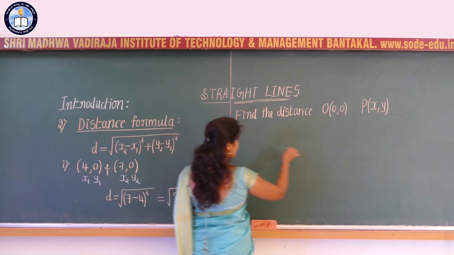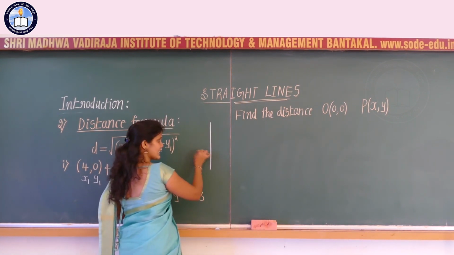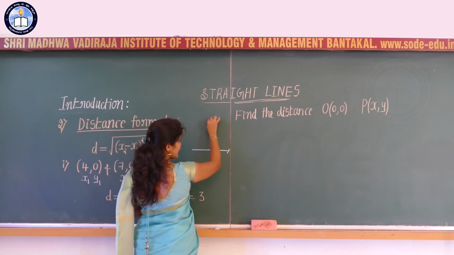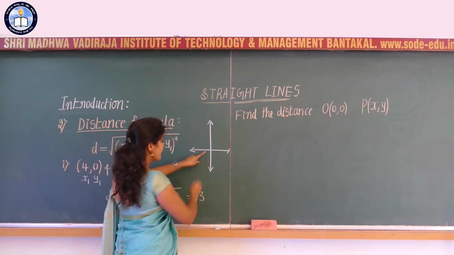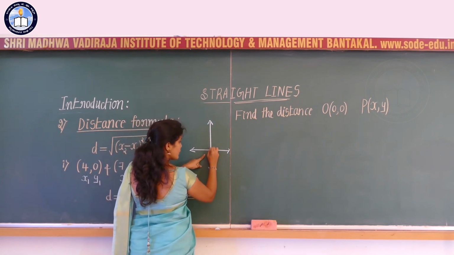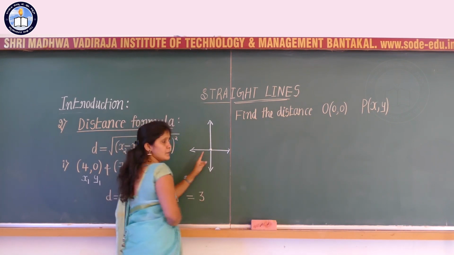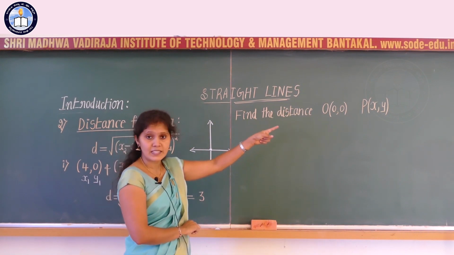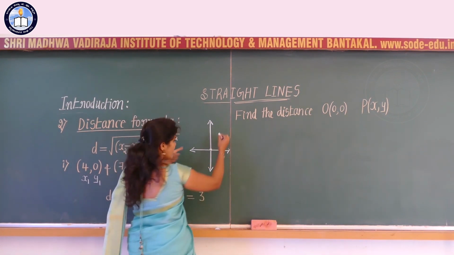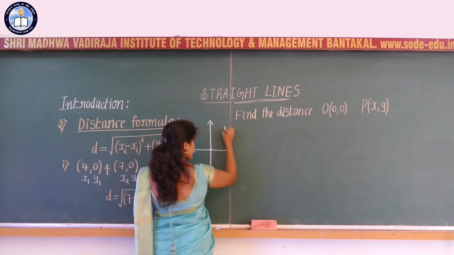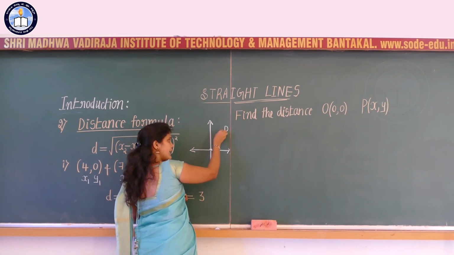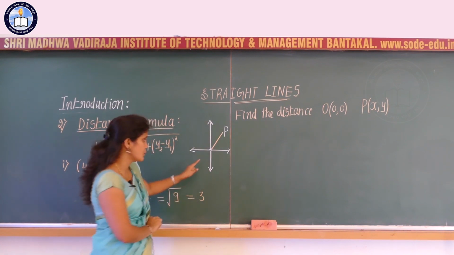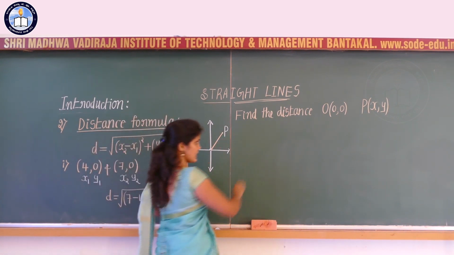How to draw the diagram? The diagram I can consider like this: you are going to consider XOX dash and YOY dash. Somewhere here we are having the origin of the Cartesian coordinate system, and P of xy is one arbitrary point. Somewhere here I will consider this arbitrary point P with the coordinates x and y, and the distance between these two we can write as d.